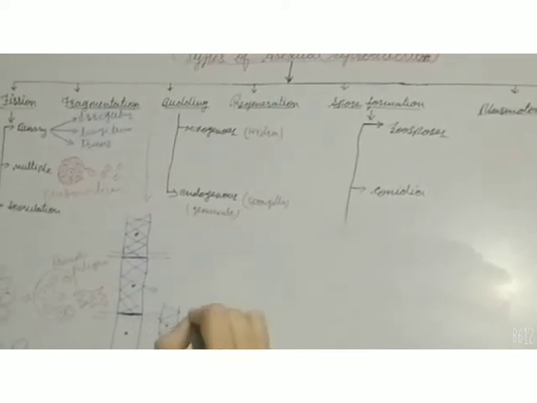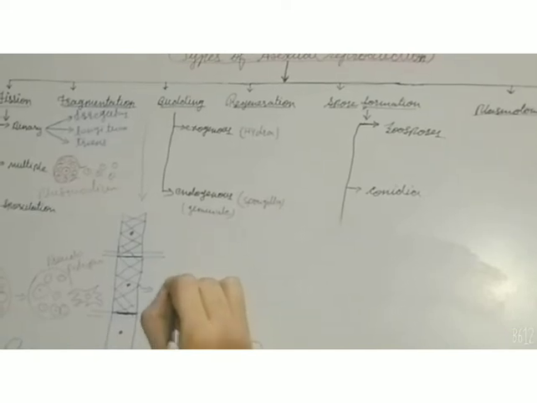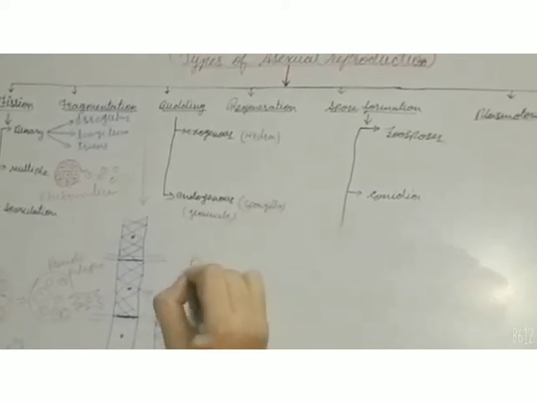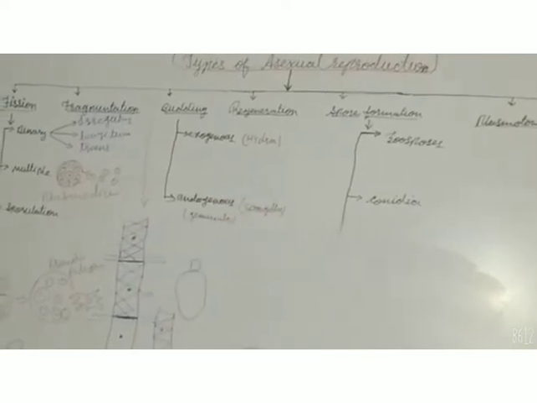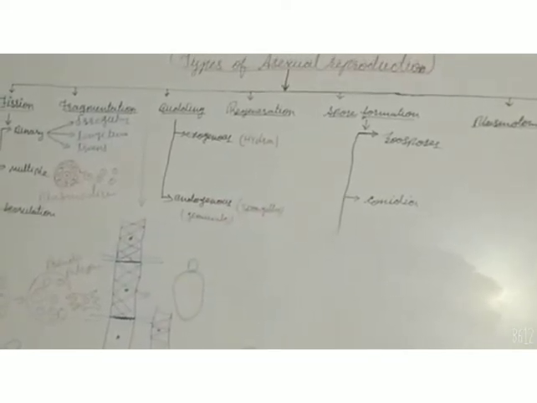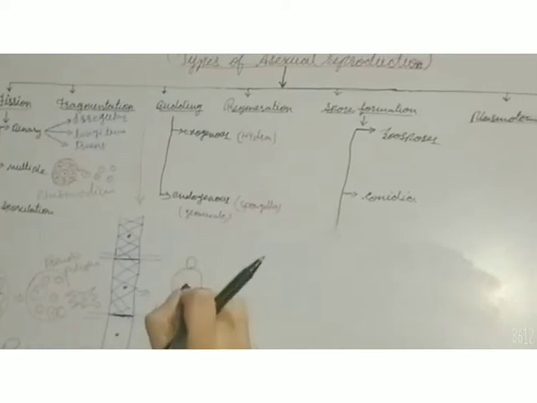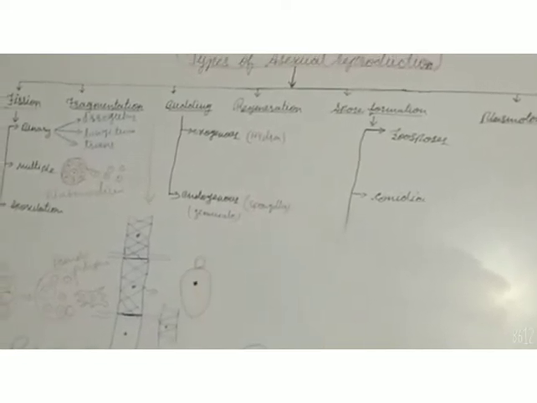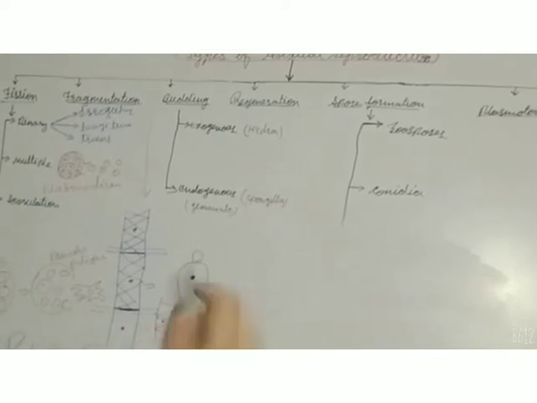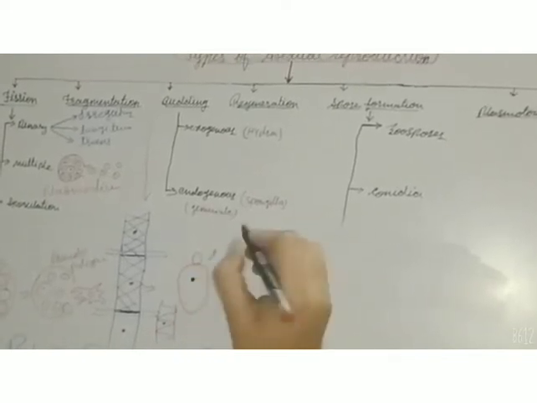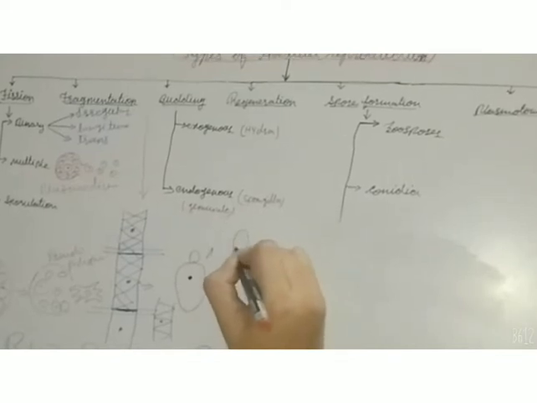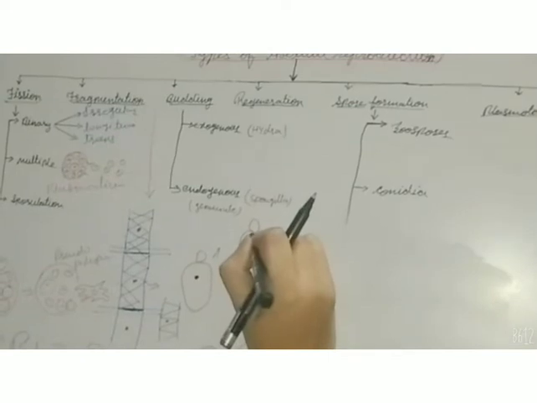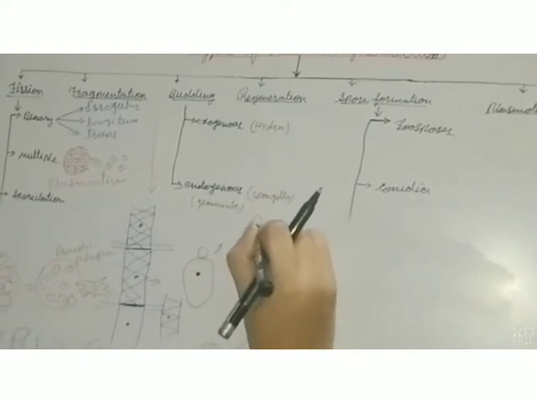Through the diagram we can understand how the formation of a bud takes place. First, the organism forms a bud-like structure on its outer surface, and then karyokinesis takes place. First, the nucleus divides into two equal halves. After the division of this nucleus, the bud and parent organism both share it.